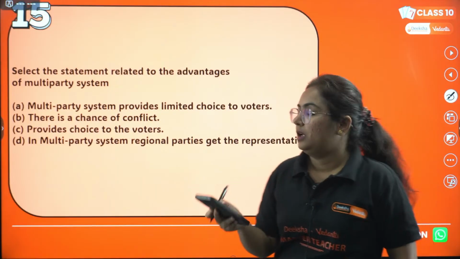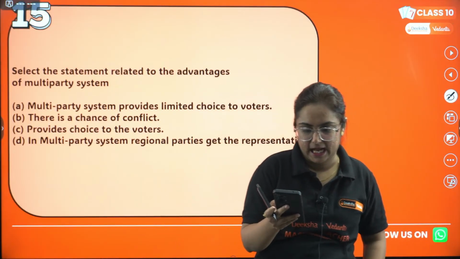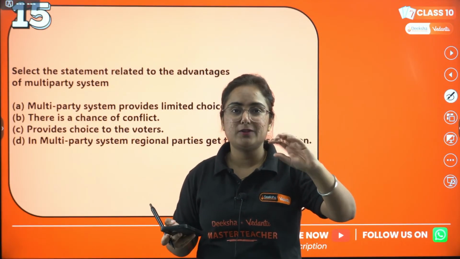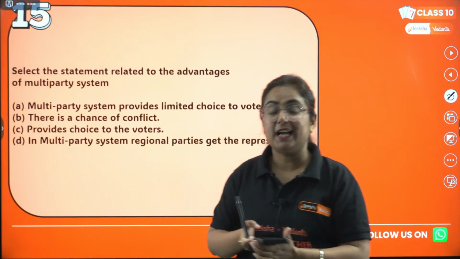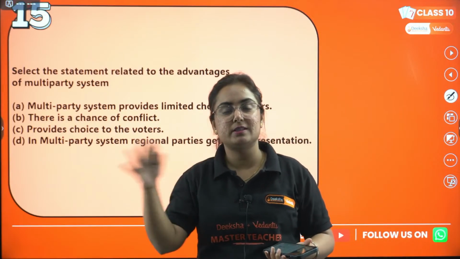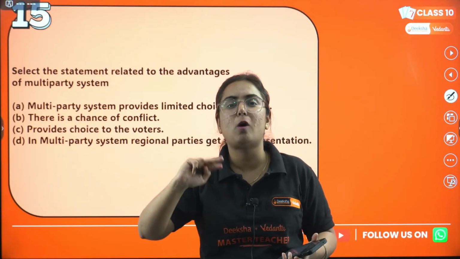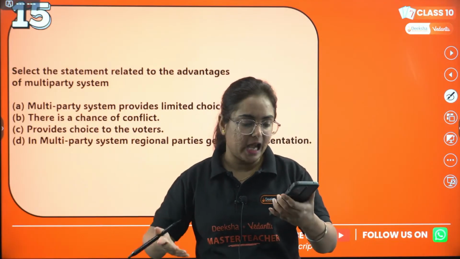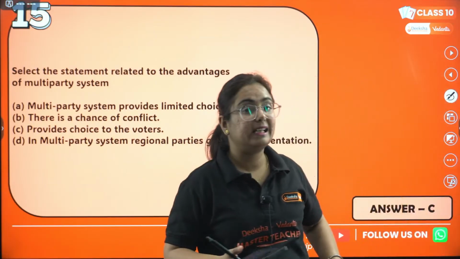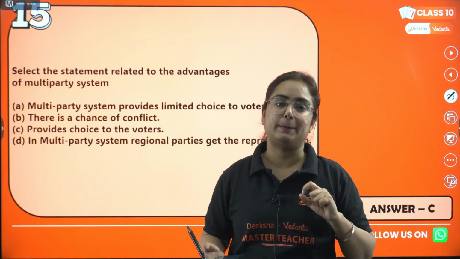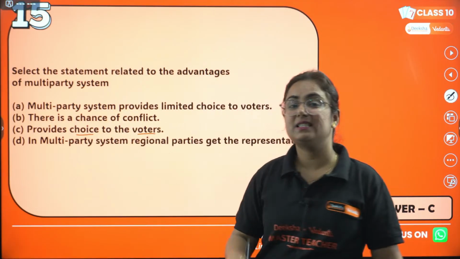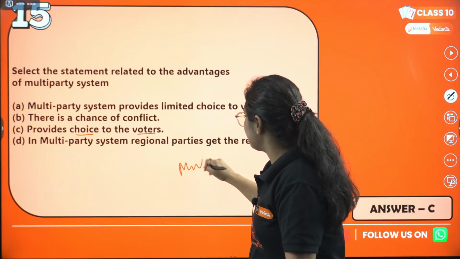Okay, this is SST, and you will find the options quite similar. Particularly, we will eliminate two options easily, and we will be confused between the other two. And I think not only in SST, it happens in all other subjects too, right? So let's check the correct answer. Is it C or not? Yes, it's C. How is it C? It provides choice to the voters. C, multi-party system.